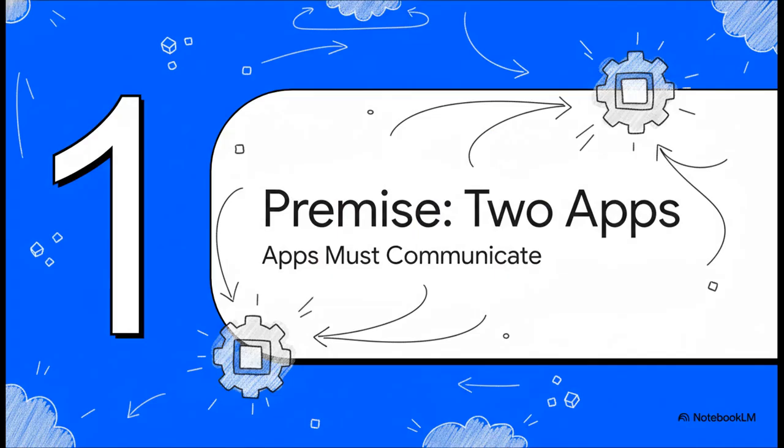So our whole scenario today is built around two pretty simple microservices. Just imagine one app is for creating your to-do list tasks and another one is for tracking your progress. They're simple on their own, but here's the kicker. They absolutely have to work together perfectly.